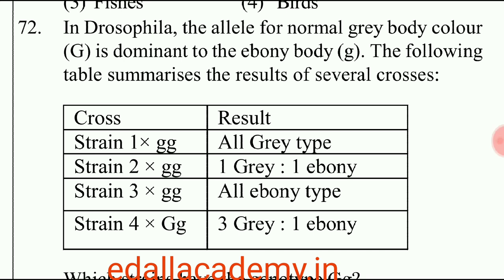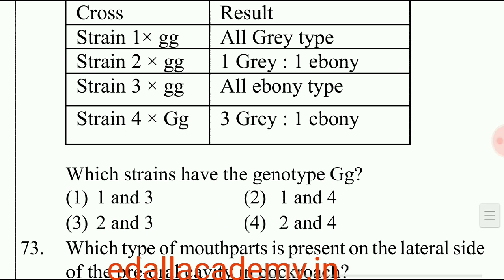The following table summarizes the results of several crosses. So in the tabular column, crosses are given and the result also given. Among these 4 crosses, which strains have the genotype capital G and small g? The answer is second and fourth cross. So the correct option is 4.